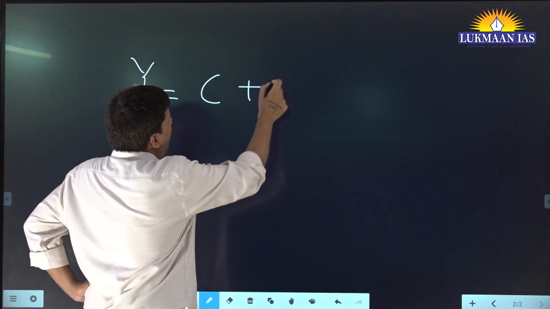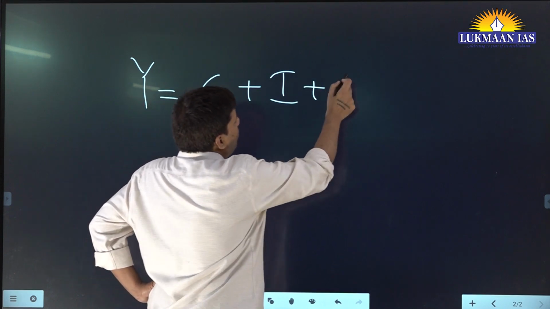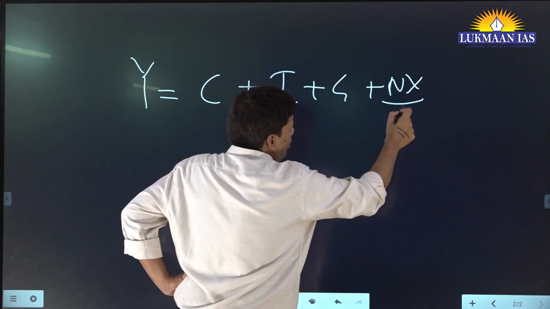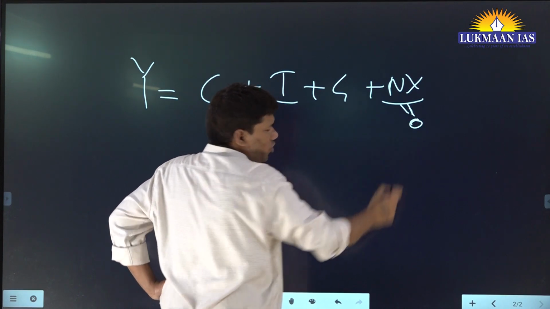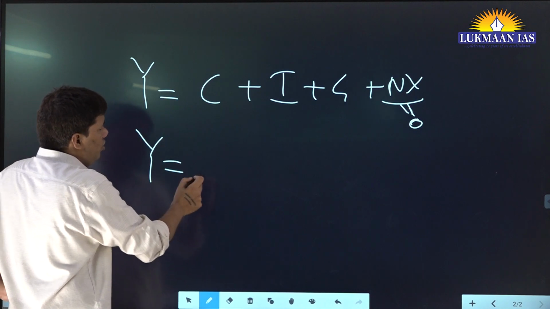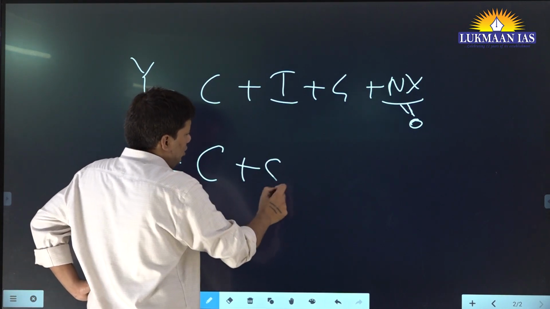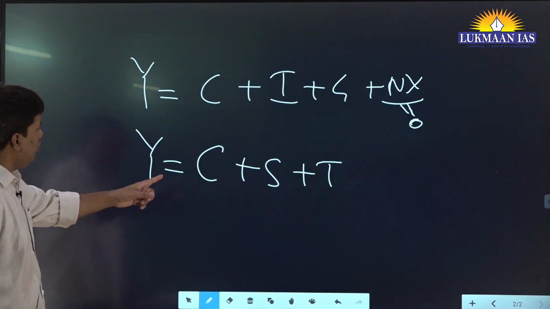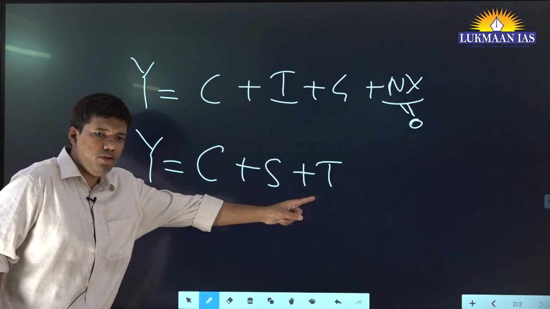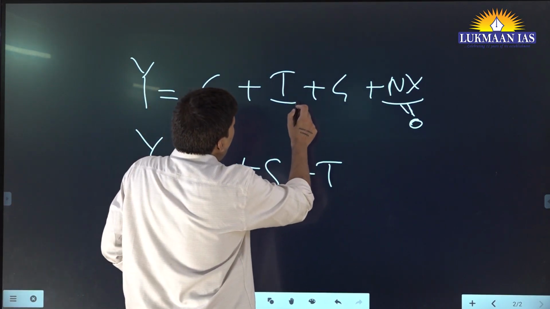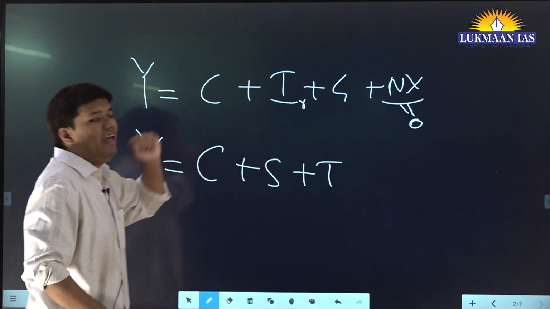C plus I plus G plus X. Let's say if it is a closed economy, you will consider it equal to 0. Closed economy. Okay. And by the income method, how do you define it? C plus S plus T. This is consumption, this is saving, and this is your tax. Here, to be more exact, I should write IR, that is realized investment.